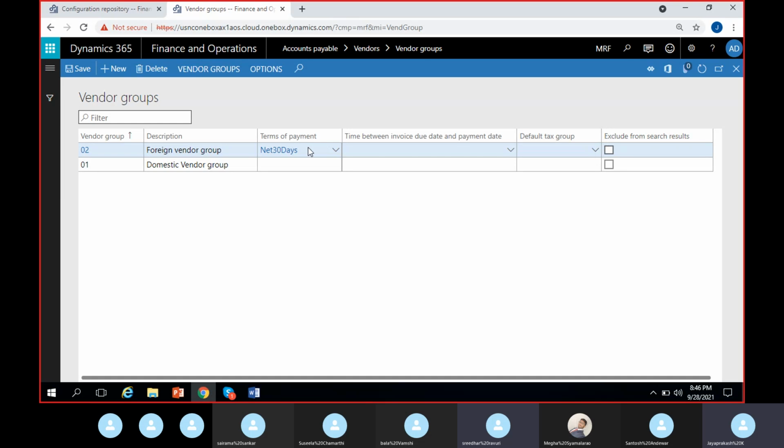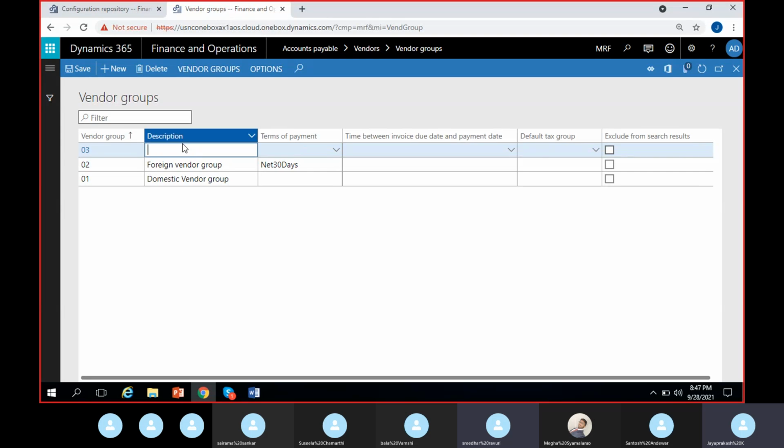Okay, those are the few options we have in vendor groups. Other than this, we don't have many. I can create a few more, like 03, I can say local vendors. Local vendors means within my state, where I can calculate CGST and SGST separately. But for domestic, meaning other than local, I have to calculate IGST maybe.